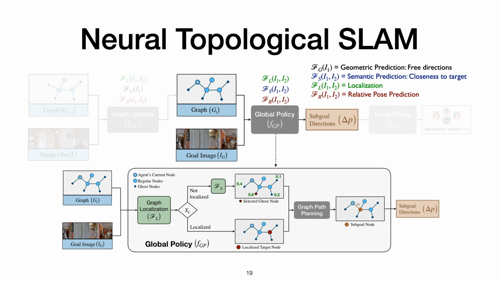The global policy samples sub-goals based on the goal image. It first tries to localize the goal image in the nodes existing in the map using the localization function. If the goal is not localized, it uses the semantic score prediction function to score all the ghost nodes and picks the ghost node with the highest score as the long-term goal. The long-term goal is then converted to a sub-goal using graph path planning. If the goal image is localized in the current node, it uses the relative pose prediction function to get the relative direction of the goal image.